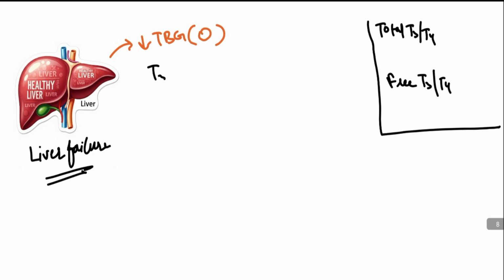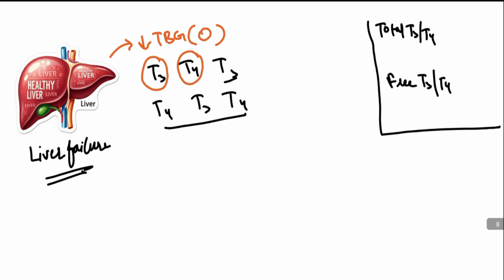This is the T3, T4, T3, T4, T3, T4. Because of decreased production of TBG, these are the only hormones that are bound with the TBG. So initially decrease in TBG results in decrease in T3 and T4 bound to TBG, so we have increased free T3, T4 initially.